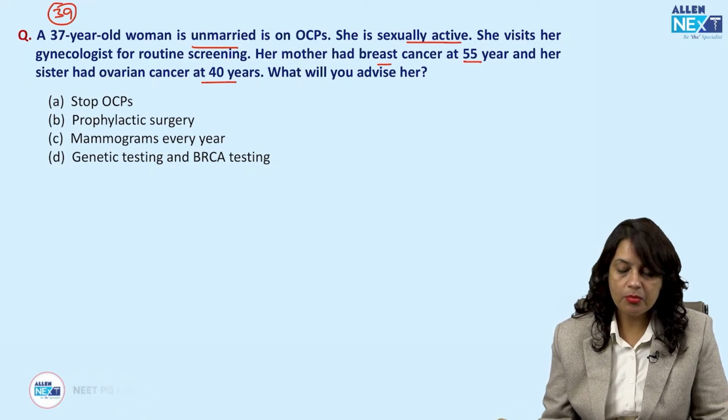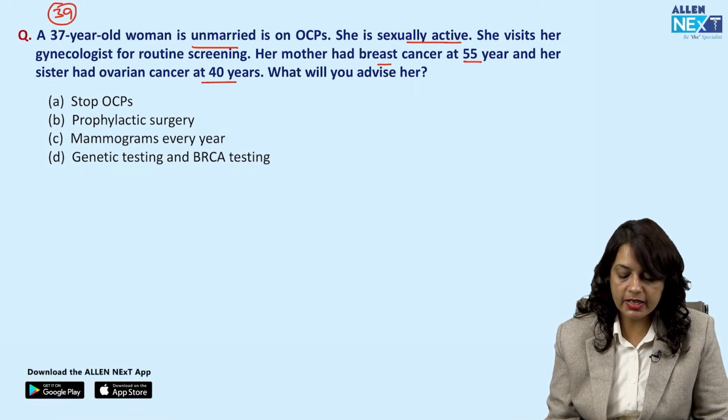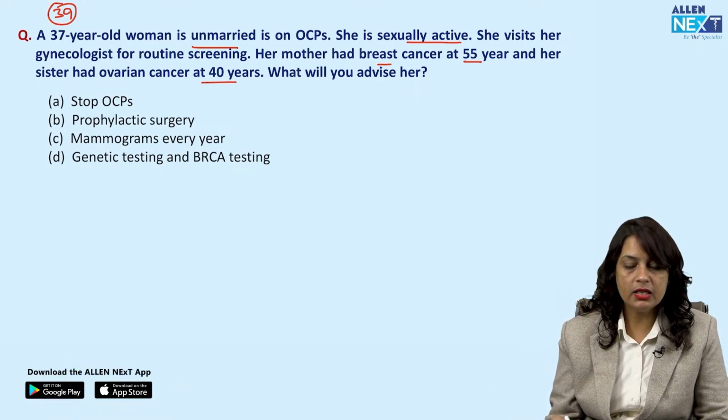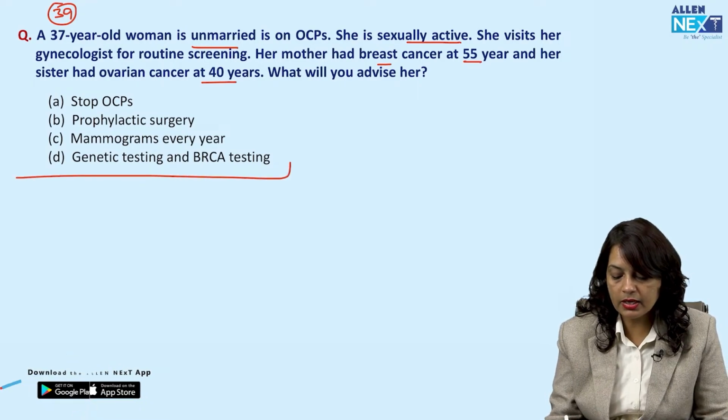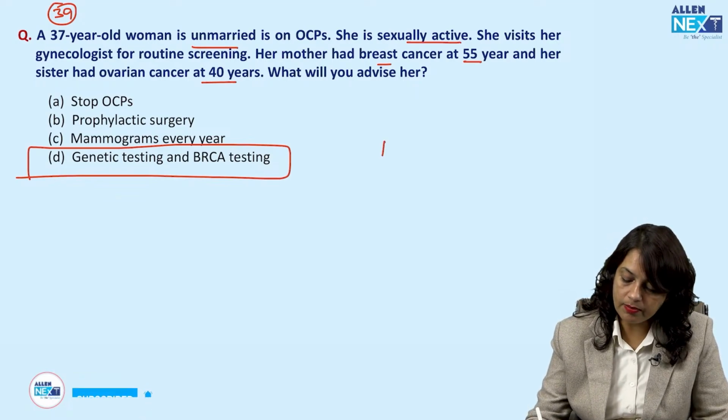Mammograms every year. But what about the screening for ovarian cancer? Now, genetic testing and BRCA gene testing. So the correct answer is BRCA1 and 2 gene testing.